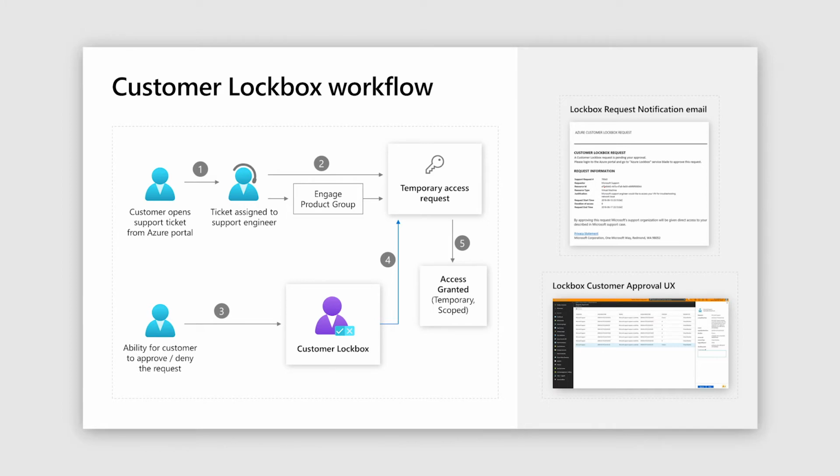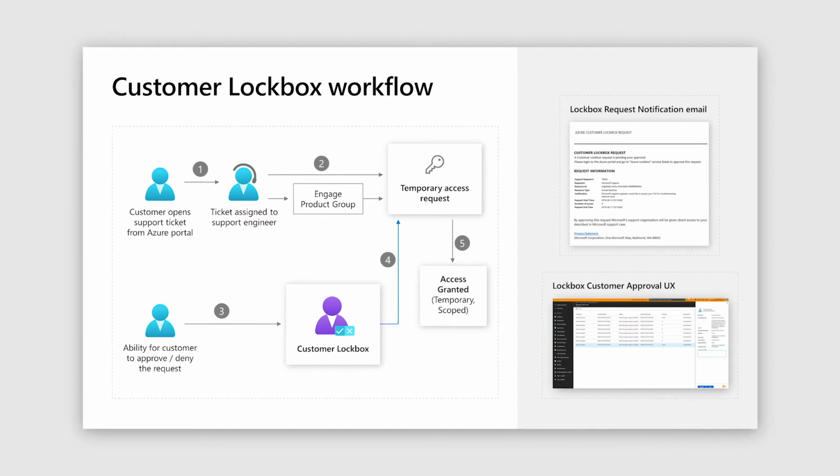In step two, there are some cases where an engineer would require an elevated permission to resolve the issue. There are a host of tools and services that are available to these support engineers to diagnose the issue. That would be looking at the health of the system, looking at the metrics, looking at the metadata.